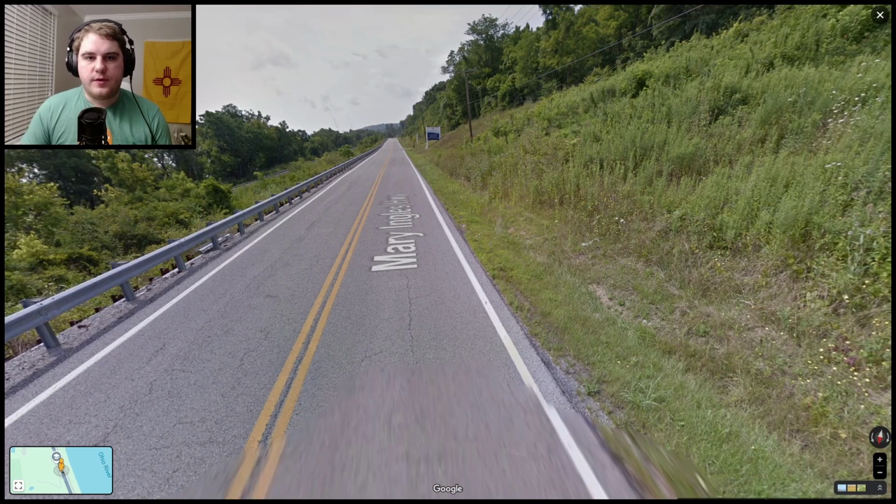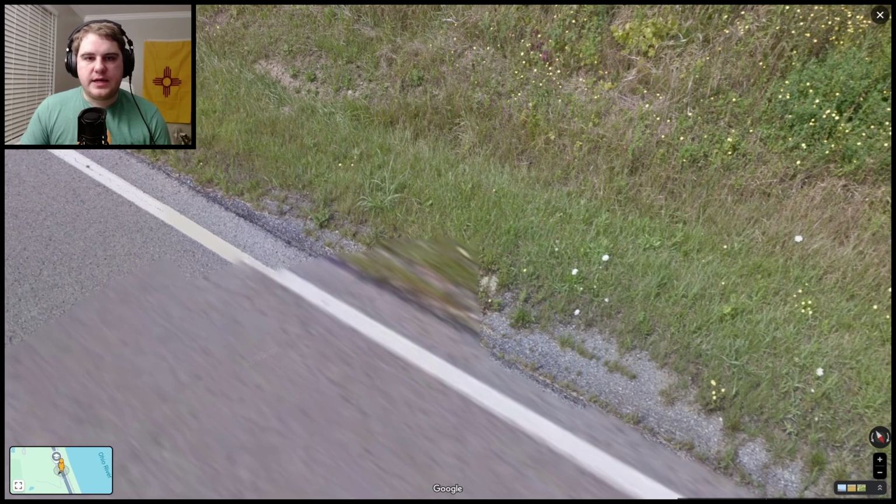Some other general identification for the US is the presence of the double yellow line. This is also present in Canada and some of the South American countries, but it can be found here as well. As mentioned in the Canada video, one way to separate those two countries apart is the Gen 3 car blur, where Canada has 2 of these little blurred humps where the mirrors would be, and the US only has 1. So distinguishing Canada and the US can also be down to the Gen 3 car blur.